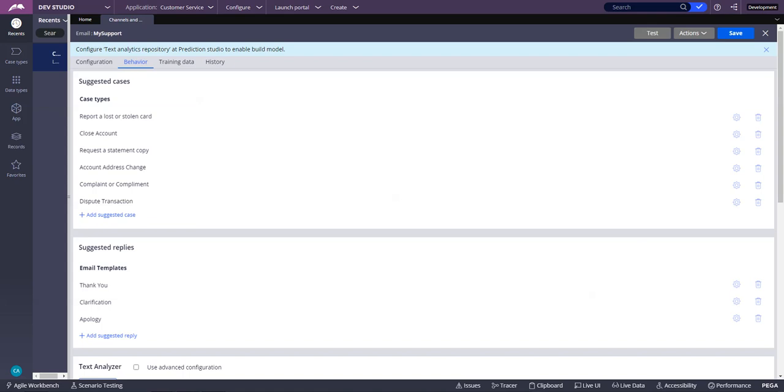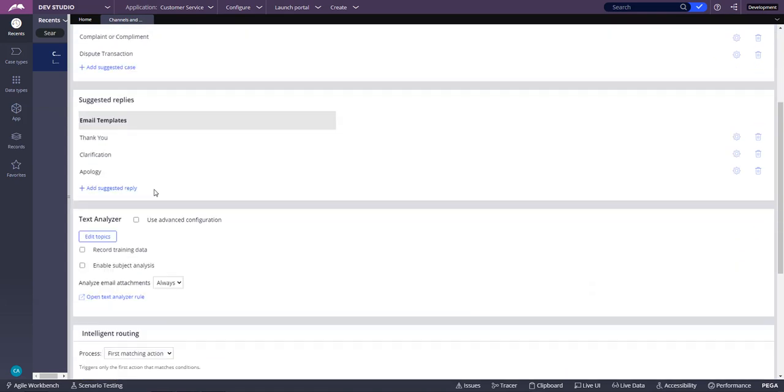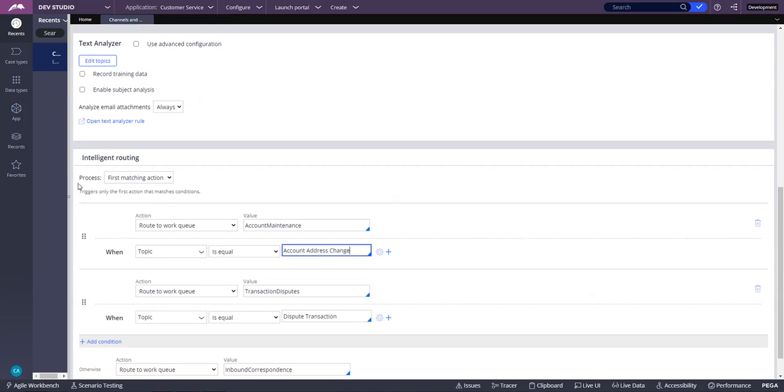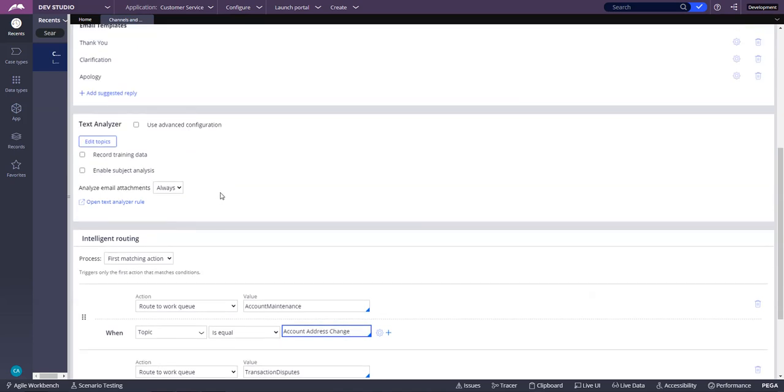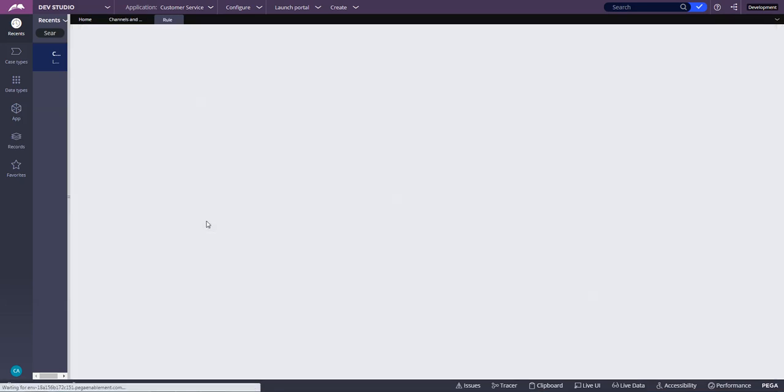So to start with, we are in Dev Studio. We already have case types. We already have intelligent routing, which is route based, topic based routing, and rule based routing. And here in the text analyzer, we are going to launch the text analyzer. What we are going to do now is create model based topic detection.